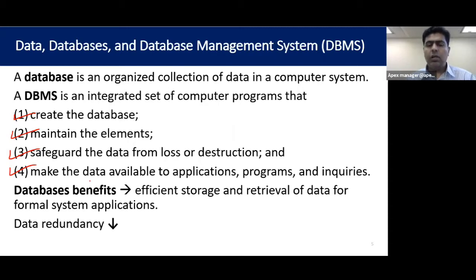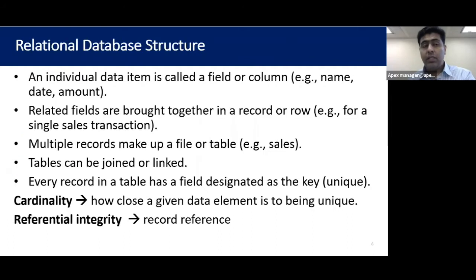So I told you, redundancy will be less, storage will be much more efficient. The meaning of redundancy, we were already discussing it. Redundancy simply means when you have something which is additional, not required anymore. So you don't require multiple copies of data all the time. You have just one core database and all the applications can use it as well.